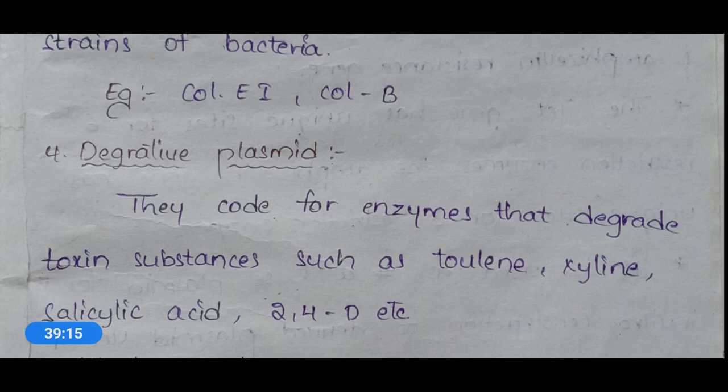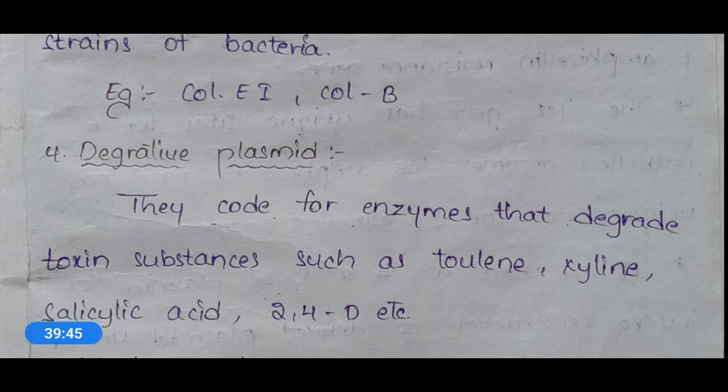So these are the different kinds of toxic substances which inhibit the bacterial growth, and the activity of these toxic substances is inhibited by enzymes released from degradative plasmid, and these enzymes will degrade these toxic substances.